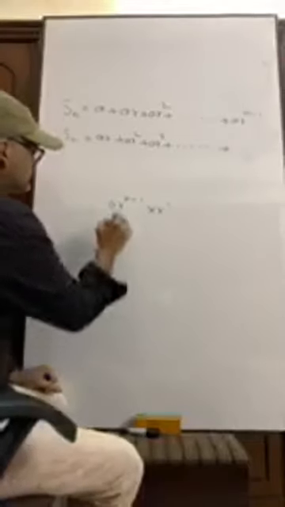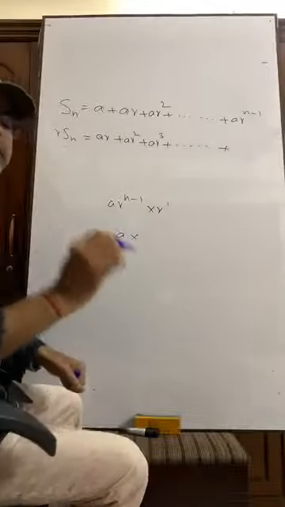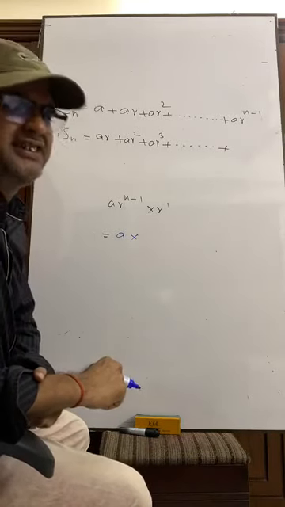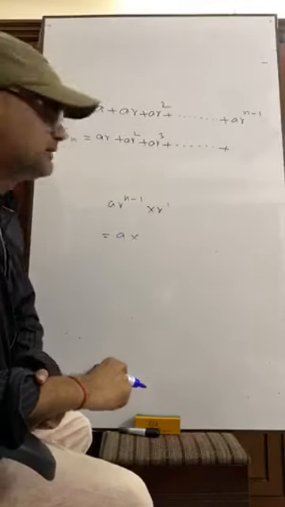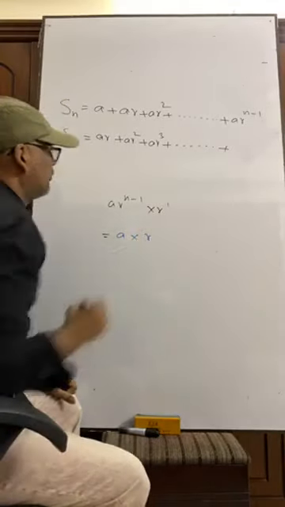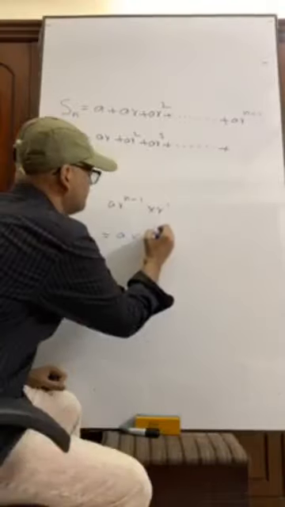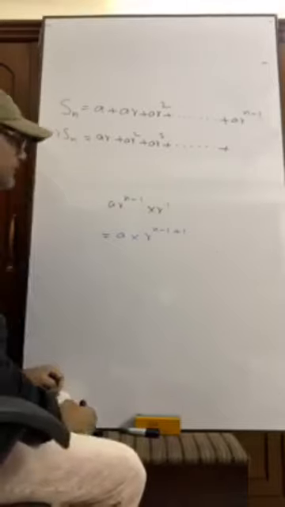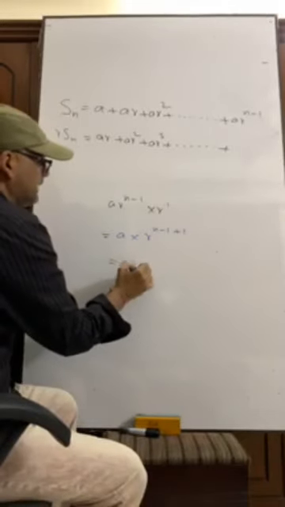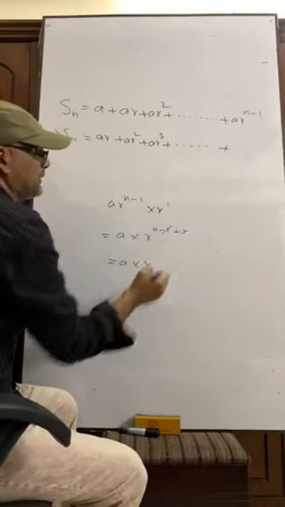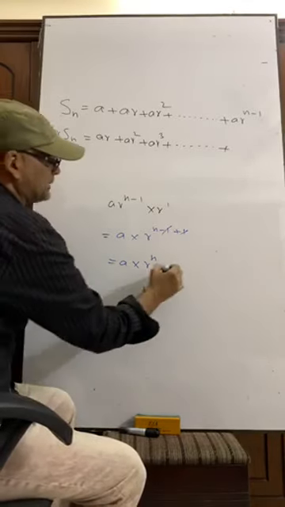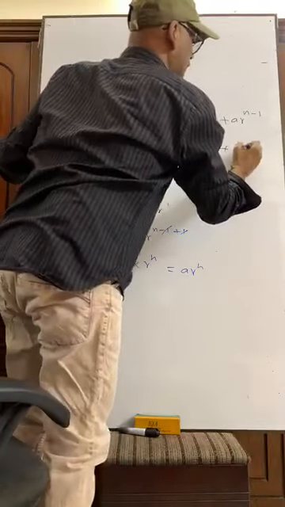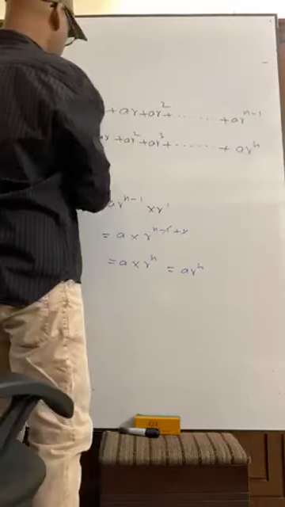So, A into R, we know that during multiplication, the powers of the same base are to be added. So, what are the powers of R? n minus 1 and here 1, that is plus 1. That means the 1 will be omitted, and we get AR to the power n. So the last term here will be AR to the power n.